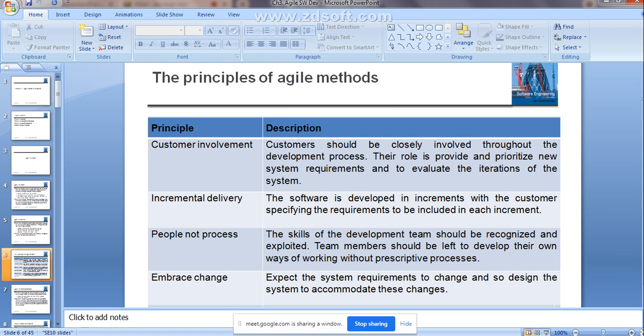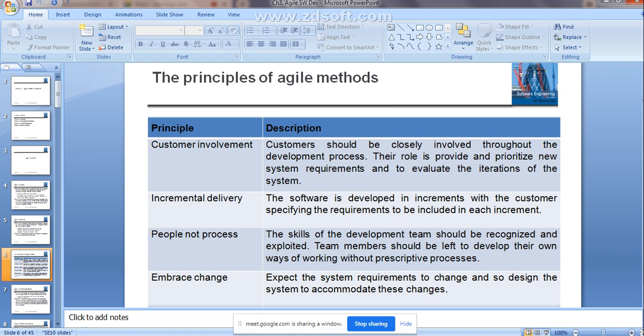They are going to provide and prioritize the new system requirements and evaluate the iterations of the system. Clear? Getting the thing? Yes, customer involvement should be there in an agile method throughout the development process, because they are going to change the requirement. Clear? Getting the thing, guys?